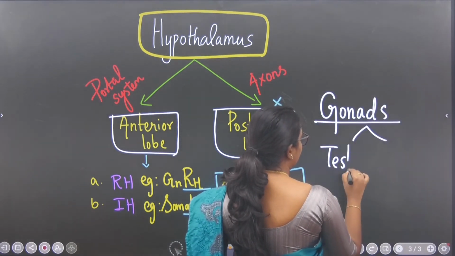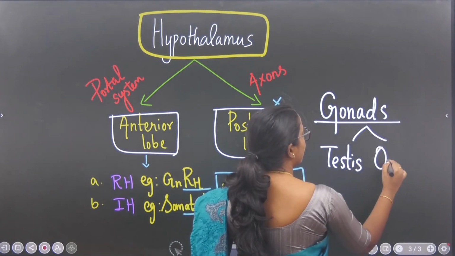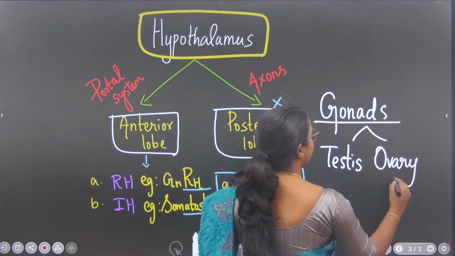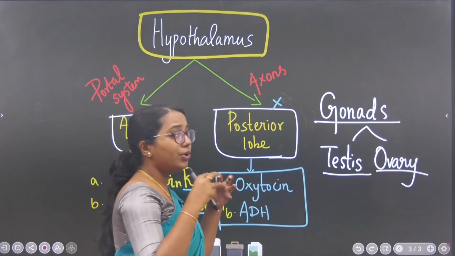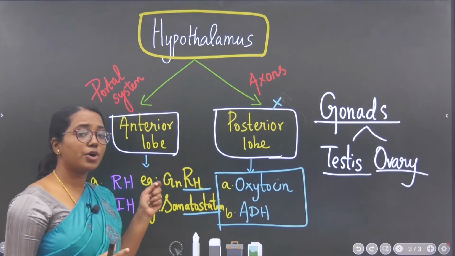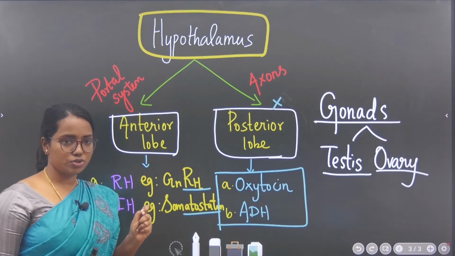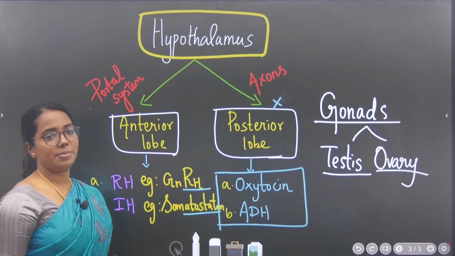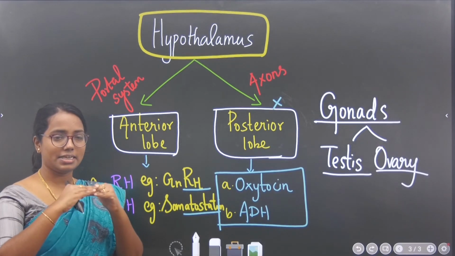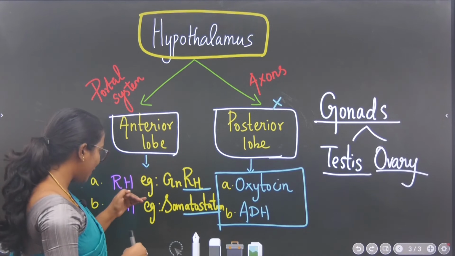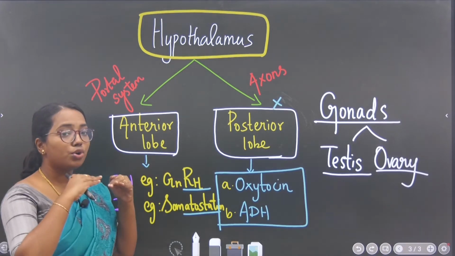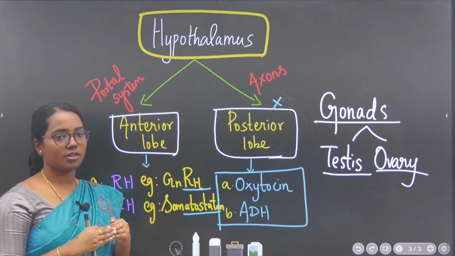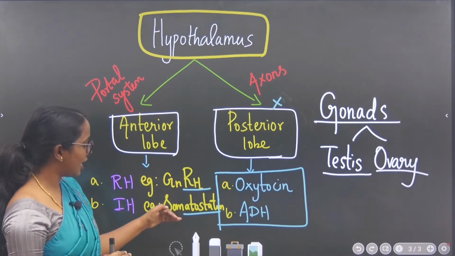Testis in case of male, ovary in case of female. So testis, ovary, இந்த மாதிரி gonads stimulate பண்ற hormones நம்ம gonadotropic releasing hormones சொல்றோம். அதுவே static அப்படினா stop பண்றது, static அப்படினா inhibition. So somatostatin அப்படின்றது என்னன்னா growth inhibiting hormones. அதாவது நம்ம என்ன சொல்றோம், somatostatic hormones.